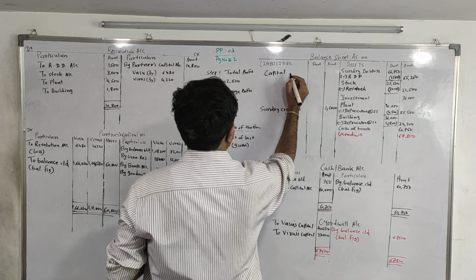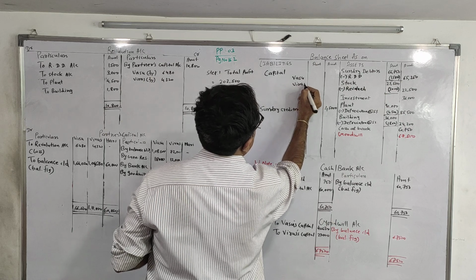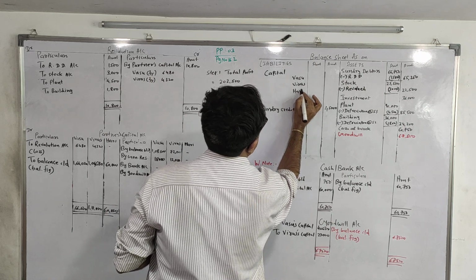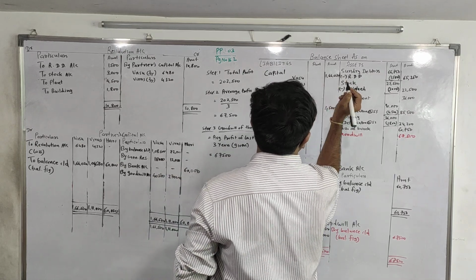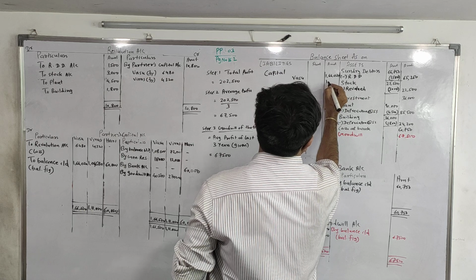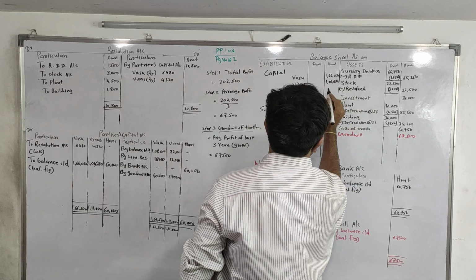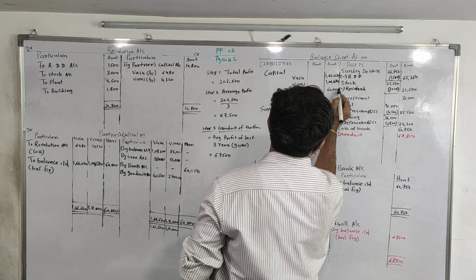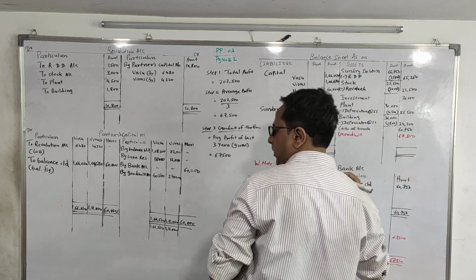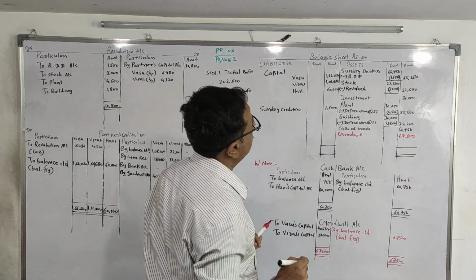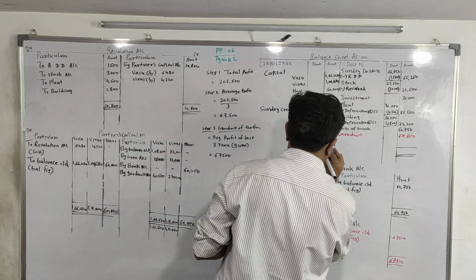Capital: Vasu 1,66,020, Viraj 1,06,680, and Hari, the last one, 60,000. And your balance sheet total will be 371,700.